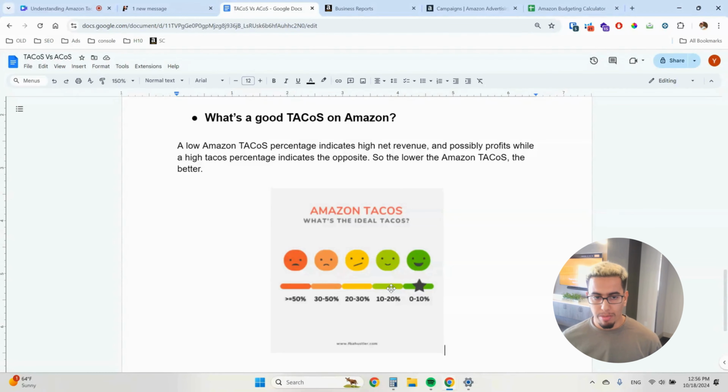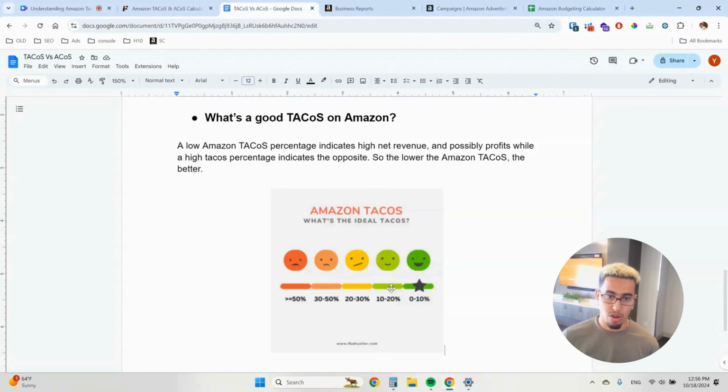So you're going to have to utilize sponsored ads. Sometimes you have to spend so much just to build your social proof, your reviews, your overall SEO, so your product has enough organic rankings, right? But that's usually not the case for a product that's just in the launch phase, or at least right after the honeymoon phase period. So I hope that answers your question of what's a good TACoS goal on Amazon.